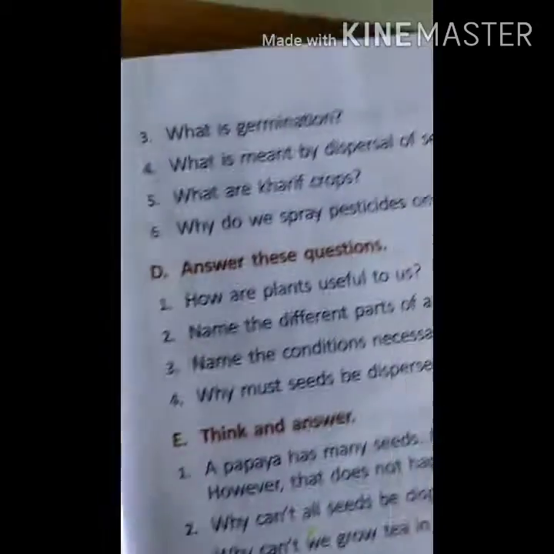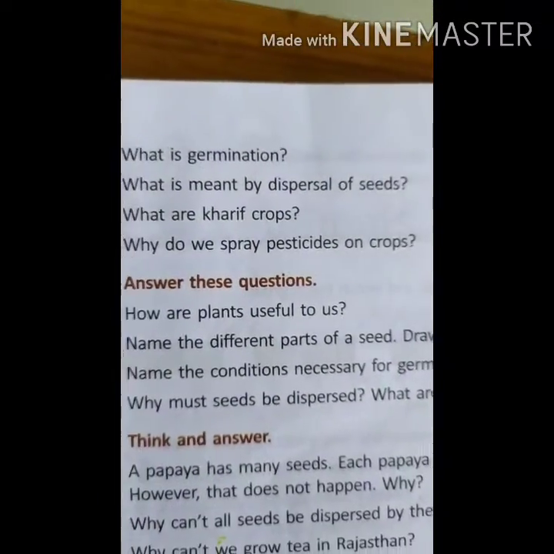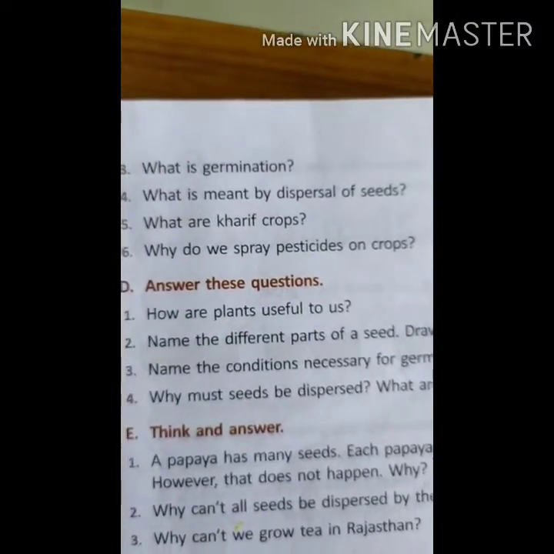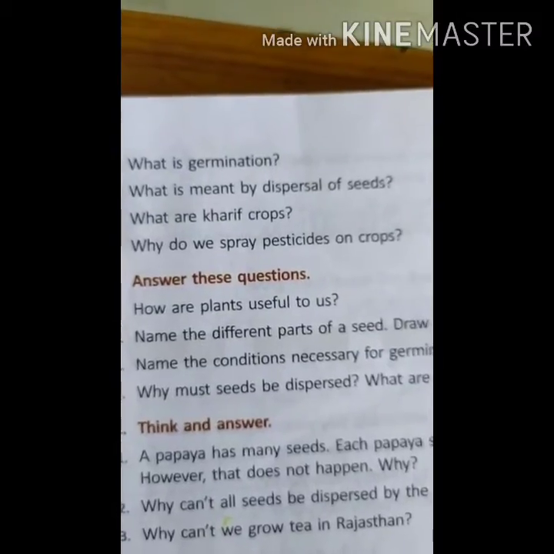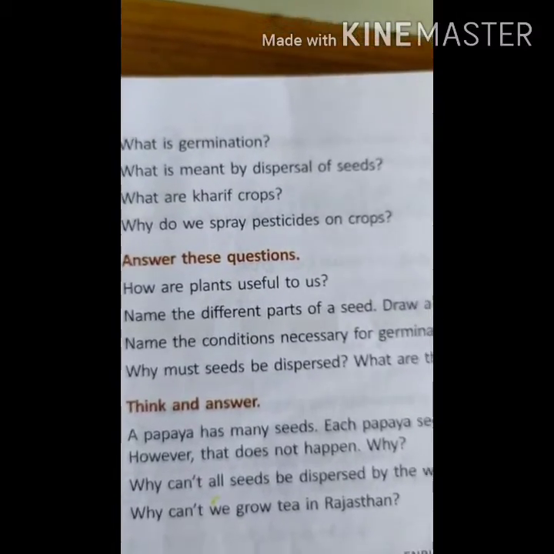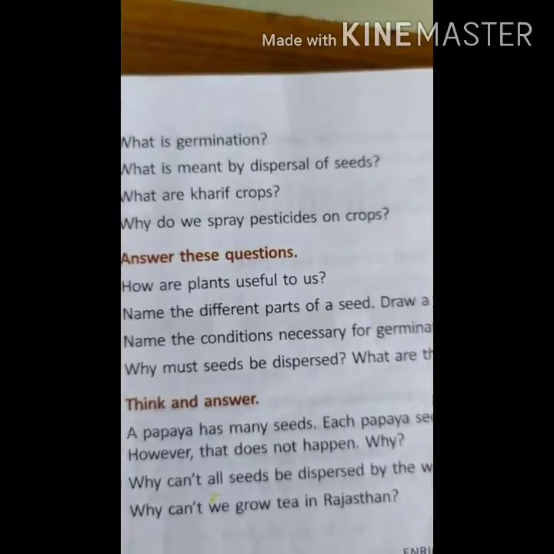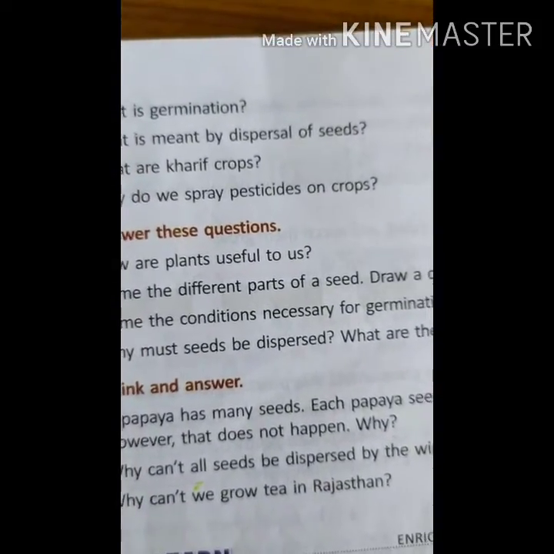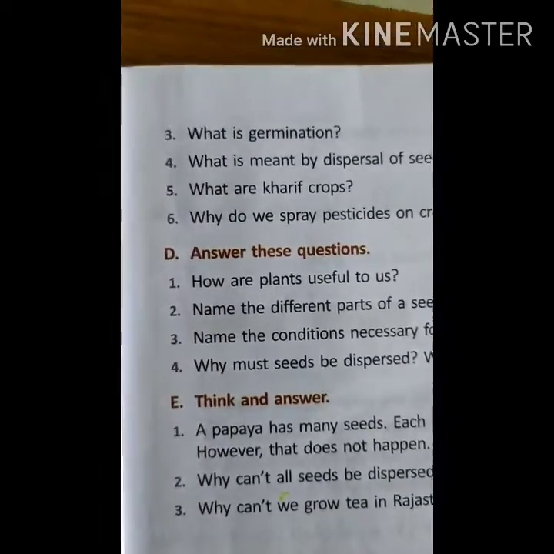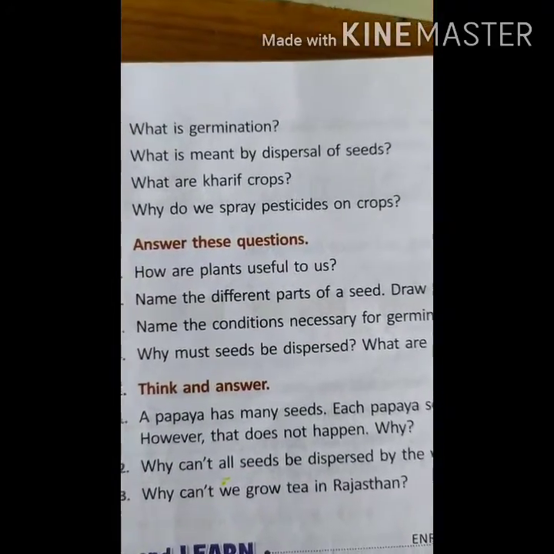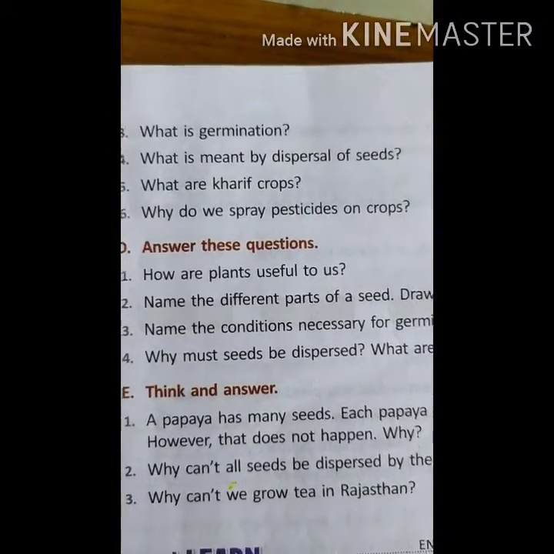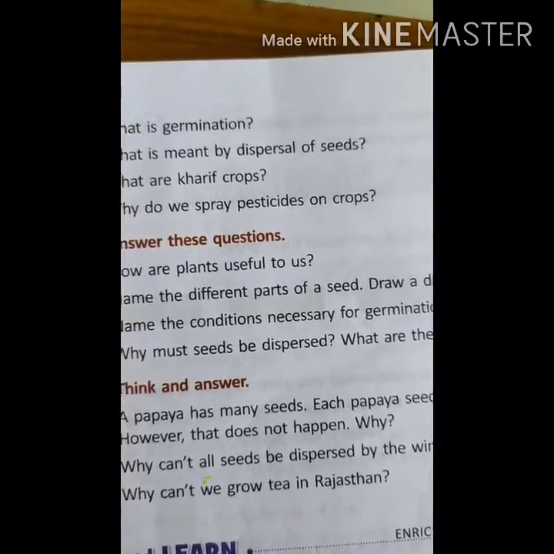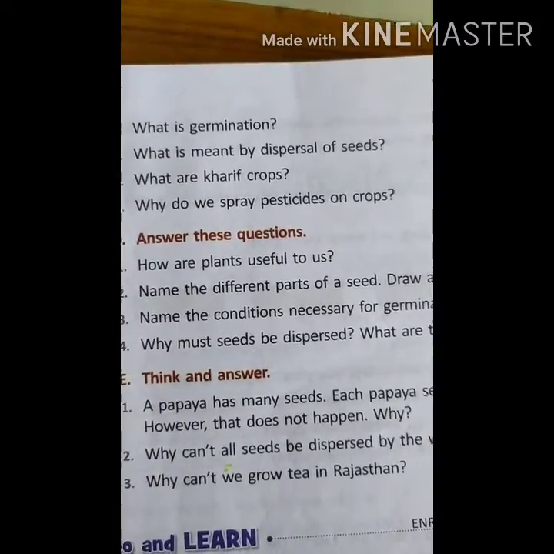Okay, children. Now, what is germination? The development of seed into seedling is called germination. You can write here. Okay, what do you mean by dispersal of seeds? The process of scattering of seeds by the agents of nature away from the parent plant is called dispersal. What are kharif crops? The crops which grow in the summer season from June to October are called kharif crops. Okay, you can write the examples also.